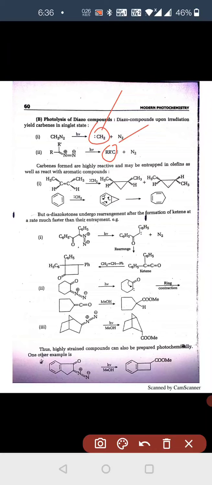Then you see diazocyclohexanone reacts with h nu, and the reaction completes by this process. During ring contraction it forms a cyclopentane ring. Thus, highly strained compounds can also be prepared photochemically. These compounds are highly strained.